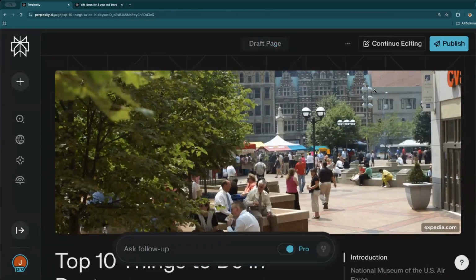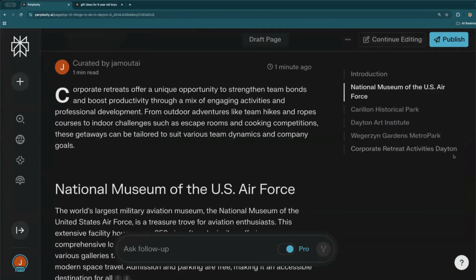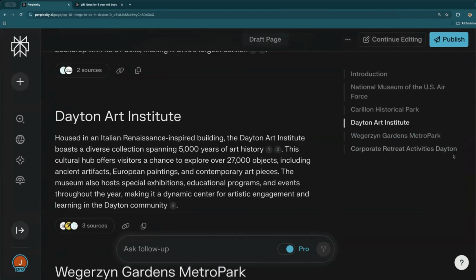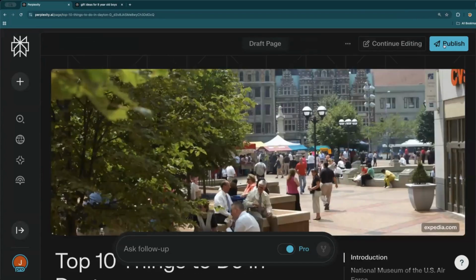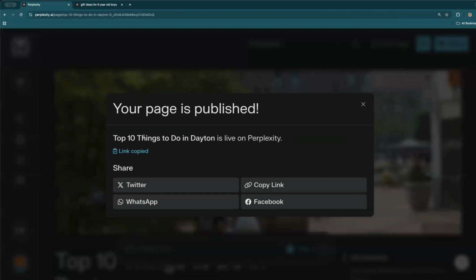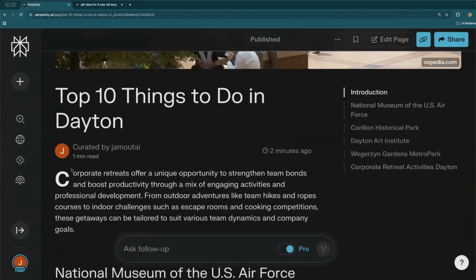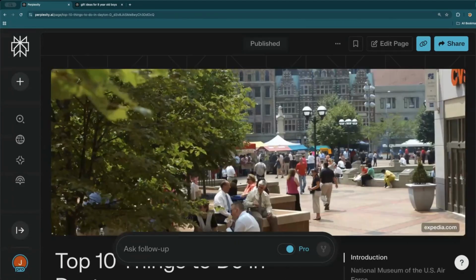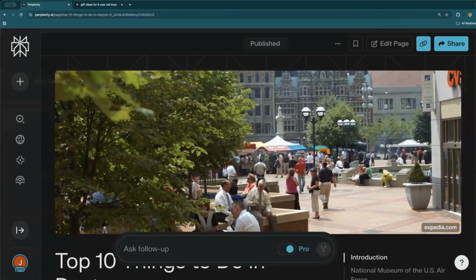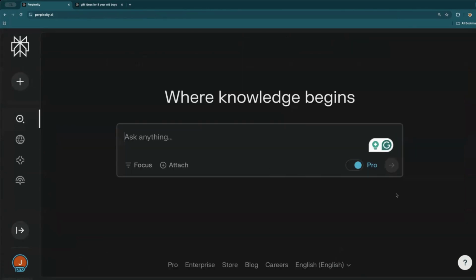And we can preview it. Top 10 things to do in Dayton. There we go. And we can just go ahead and hit publish. So you can copy the link and then share it with your team. If I worked for Destination Dayton, I would share this page with my team and say, hey, do we want to use any of this information for upcoming blogs or email marketing? That's a really great way to create some content both out on the web with your name on it and also just to share with your team.